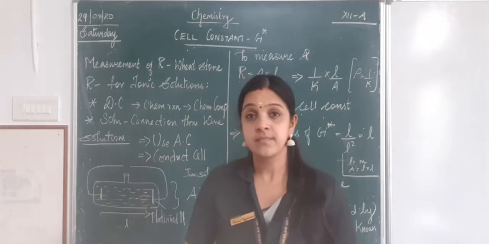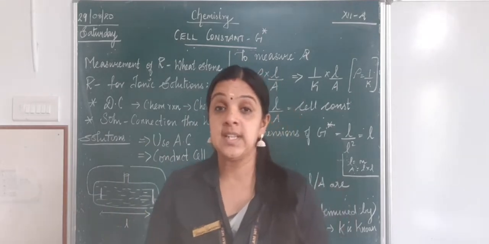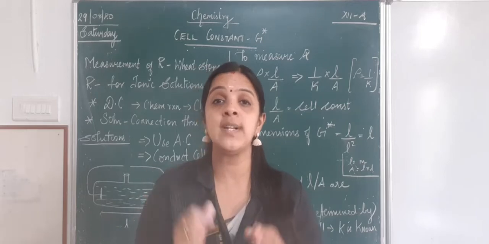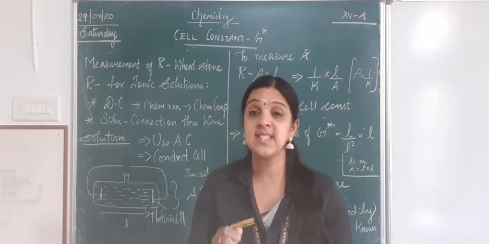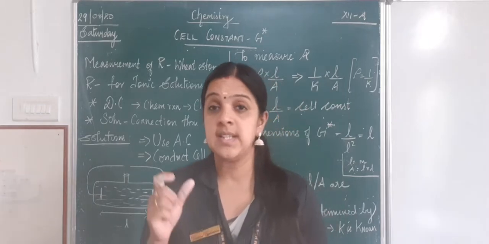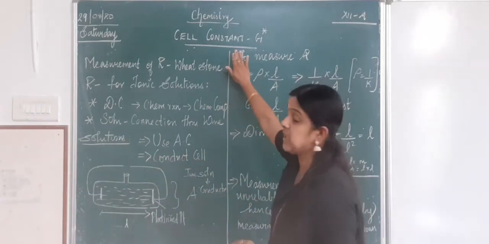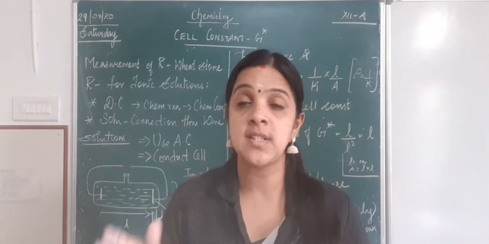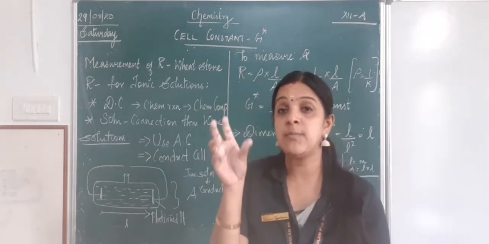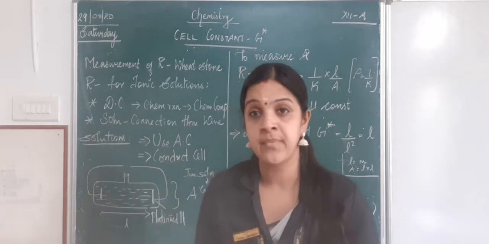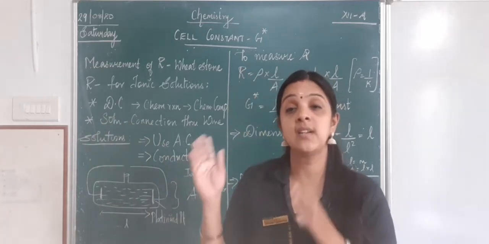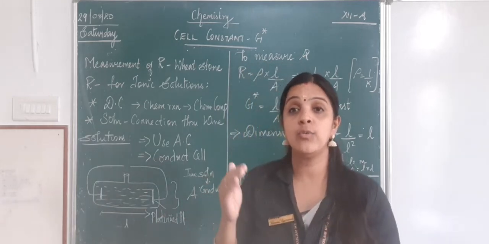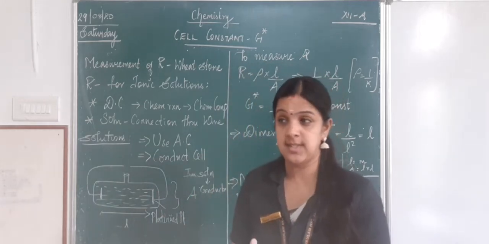So here, before getting into the conductivity of ionic solutions, we need to learn an important term which we call a cell constant. As it's already been said, the cell constant will be specific for a specific cell. Whichever cell we take, that value will be for that particular cell alone. Now how to go about with the cell constant?